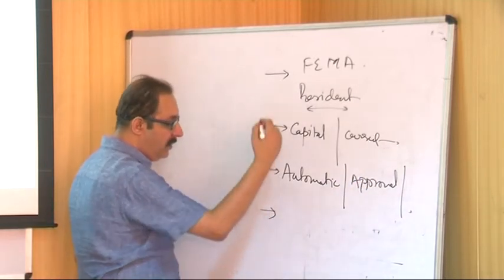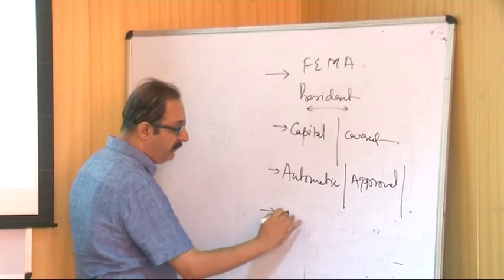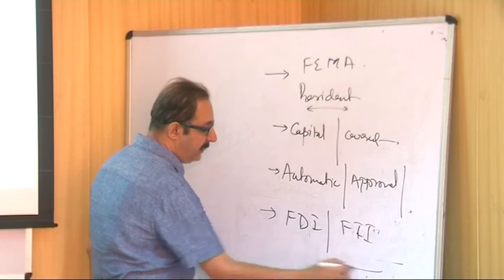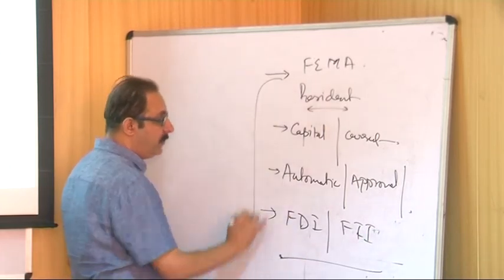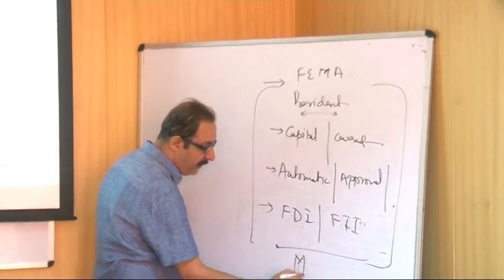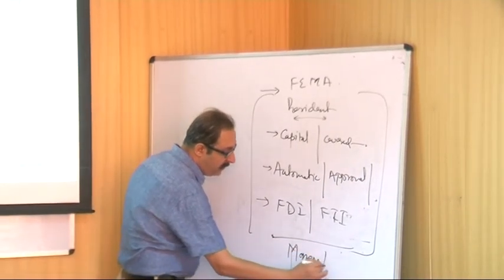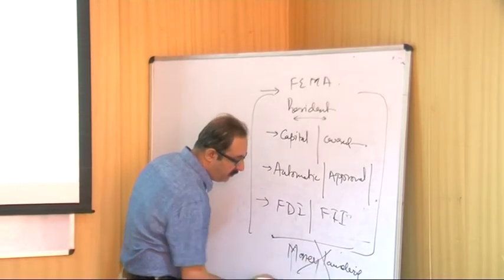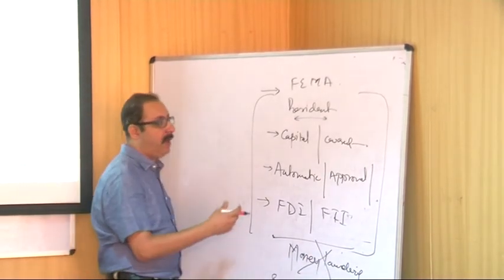Then we come to the next important point, whether it is an FDI investment or an FII. And then again we talk about there being a legitimate way of money, and we should prohibit any type of money laundering or hawala transactions, because we don't want any of these transactions to happen in India.